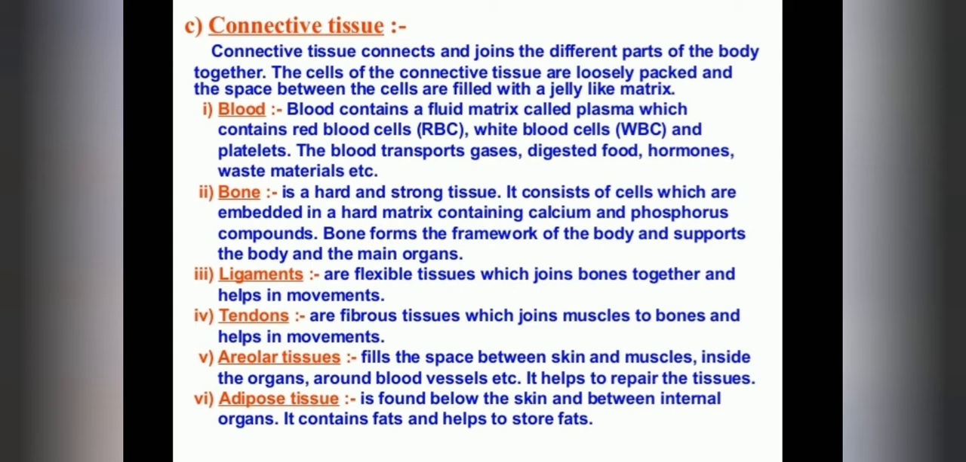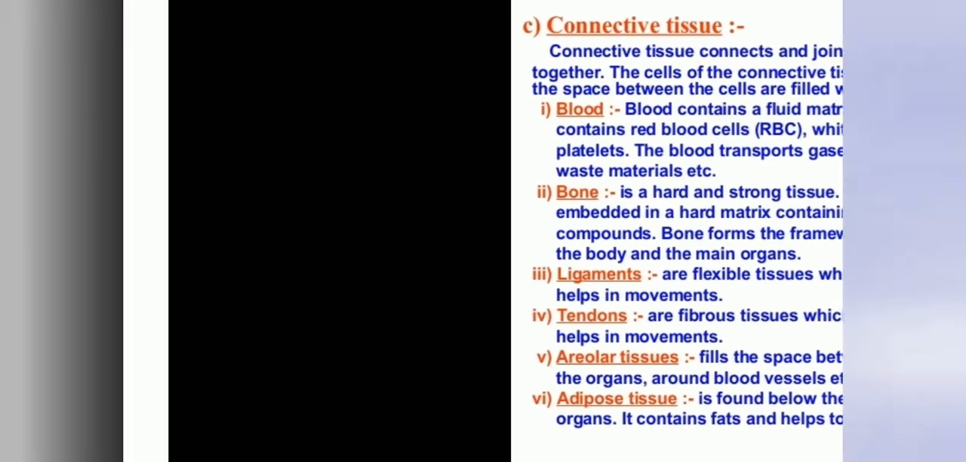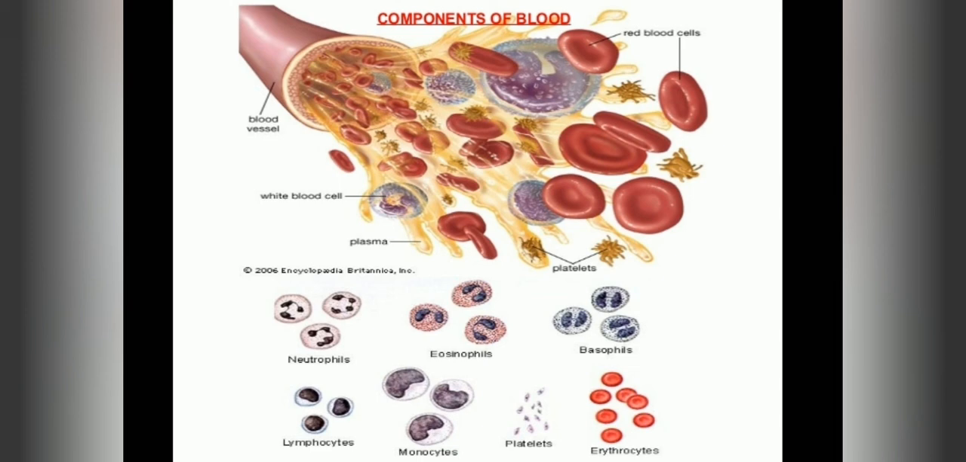Okay. Next, adipose tissue, the last tissue. Adipose is also connective tissue. It is found below the skin and between the internal organs. It contains fats and helps to store fat. So this is the connective tissue. Now you can watch the related figures. Connective tissues are here, composed of blood vessels, white blood cells and platelets, red blood cells.